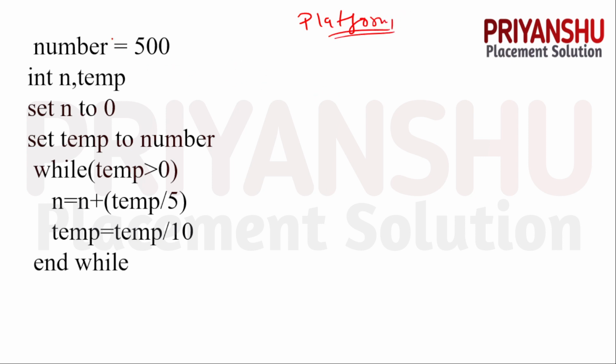Okay, so let's see, guys. So we have a number 500. Then int n and temp, then set n equal to 0. So n equal to 0 we just set, and guys set temp equal to number. So temp equal to 500, guys. Then we have a loop. While temp is greater than 0, so temp value is 500, and 500 is greater than 0. Yes, condition is true, guys.